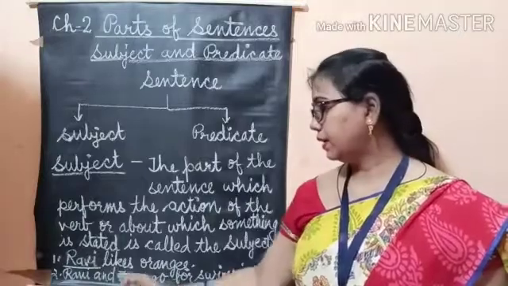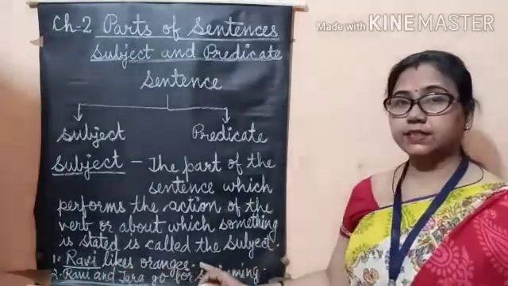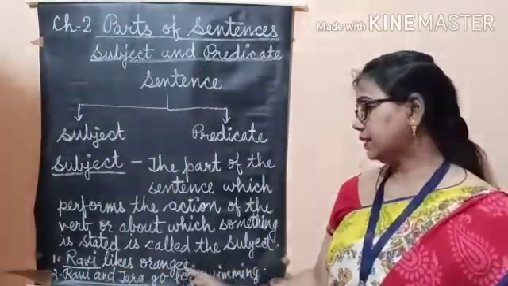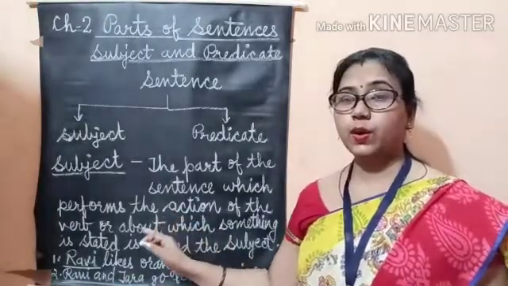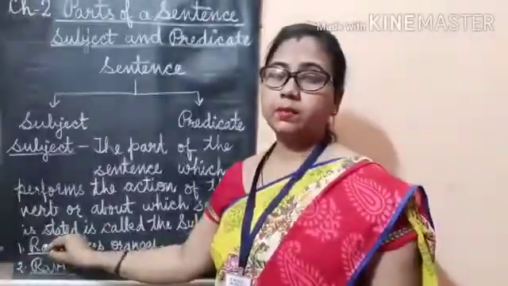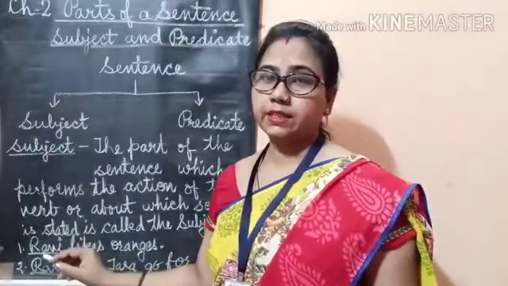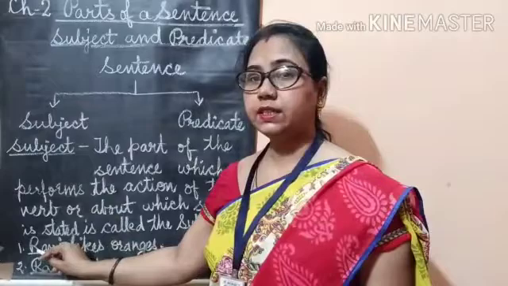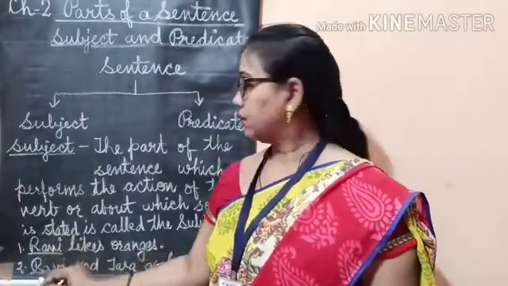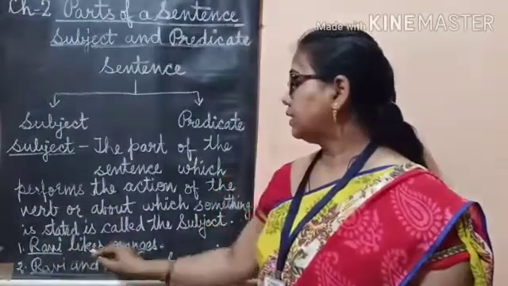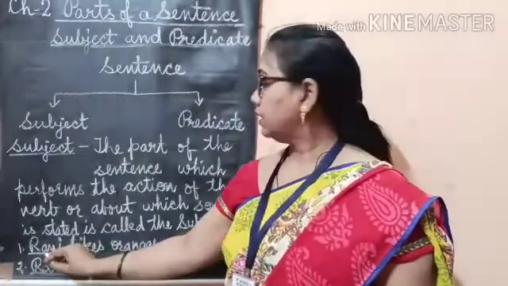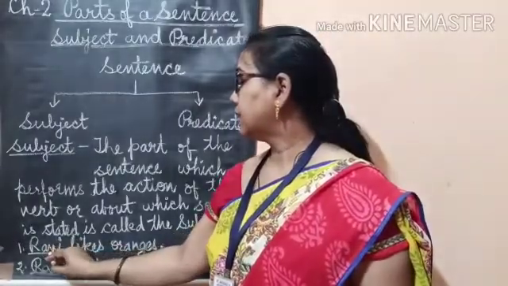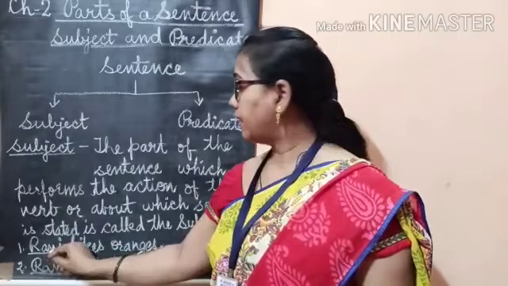For example, Ravi likes oranges. In this sentence, who is the doer of action? Doer means the person who does the action. जो action करता है, that person is called doer. So doer of action is Ravi. So in this sentence, action is done by Ravi.